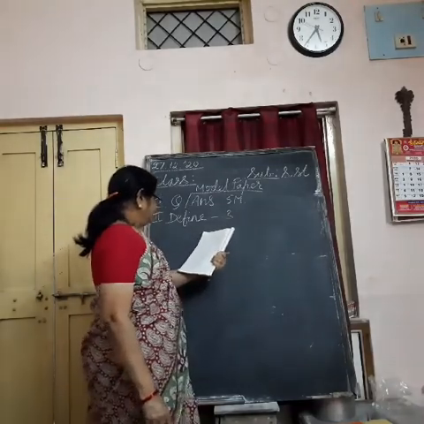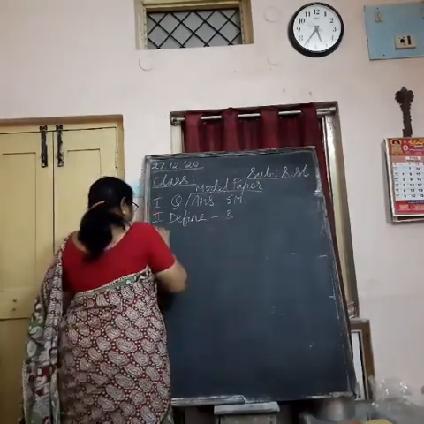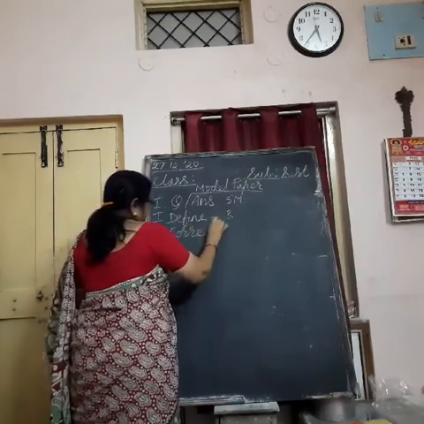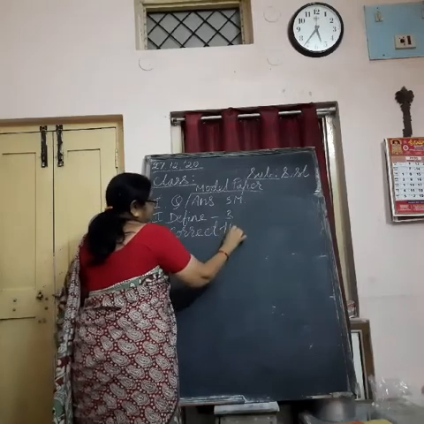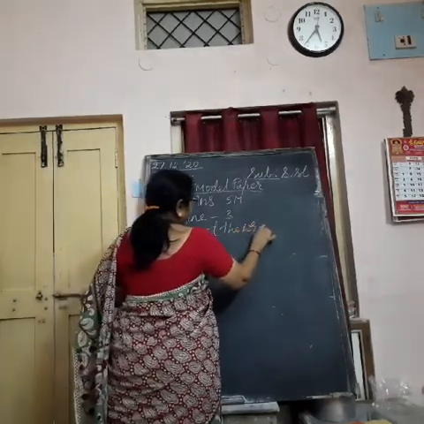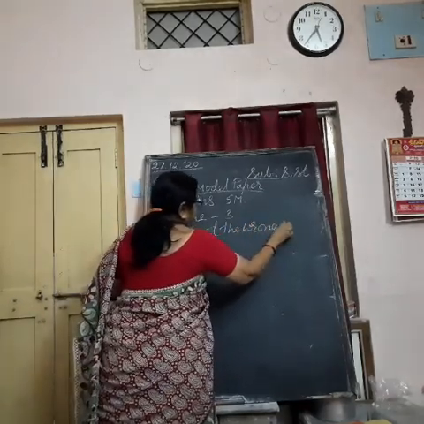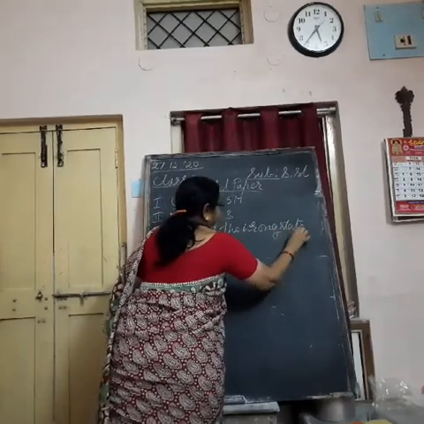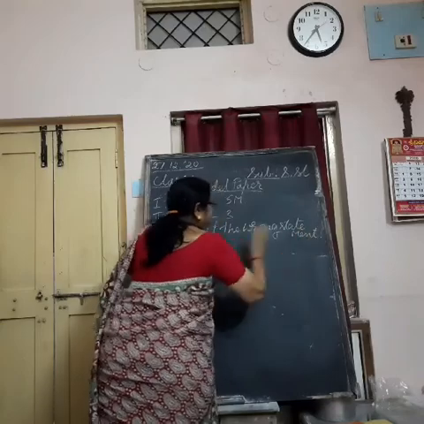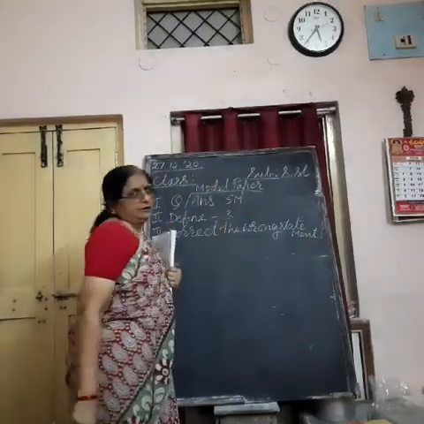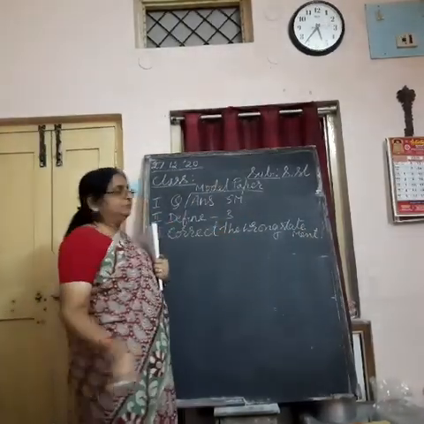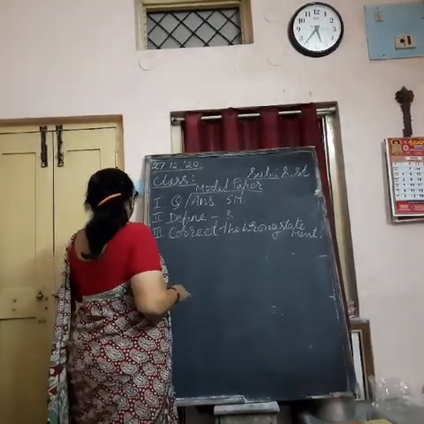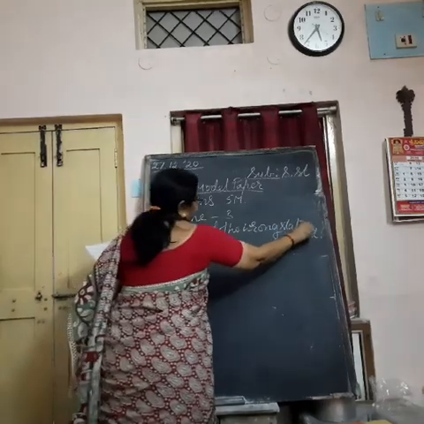Then correct the wrong statements. I already told you, I am going to give you statements in which one word will be wrong, all other things are correct. Understand? From complete the following, correct the wrong statements also, you may have 4, for 4 marks.